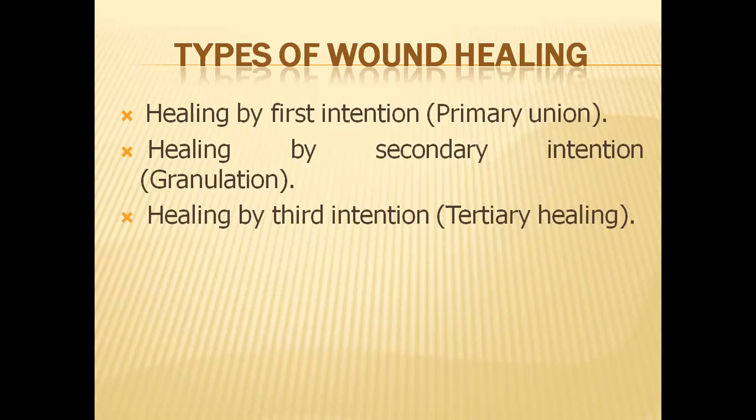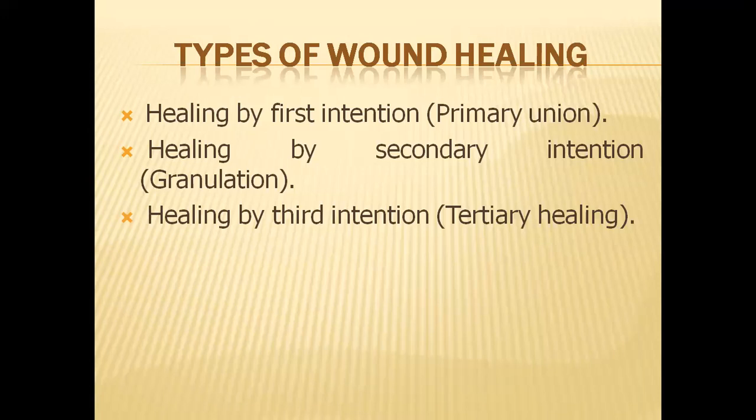That means the injury is very large, or a person has a major burn trauma. The only thing we can do in secondary intention is keep the wound clean to prevent infection, because once infection happens, it will slow down the rate of healing.